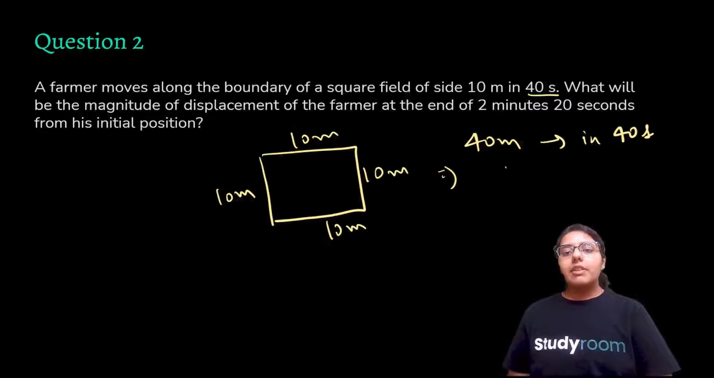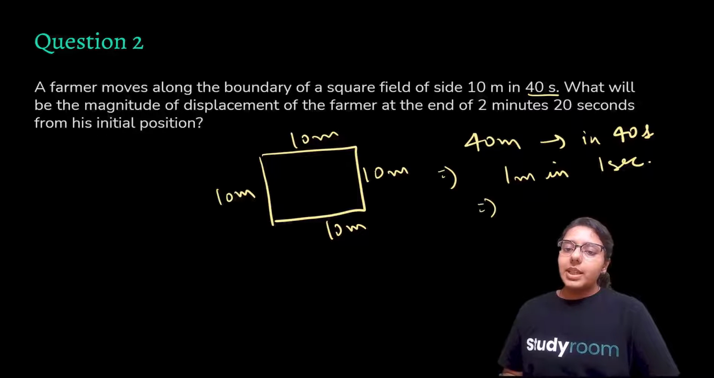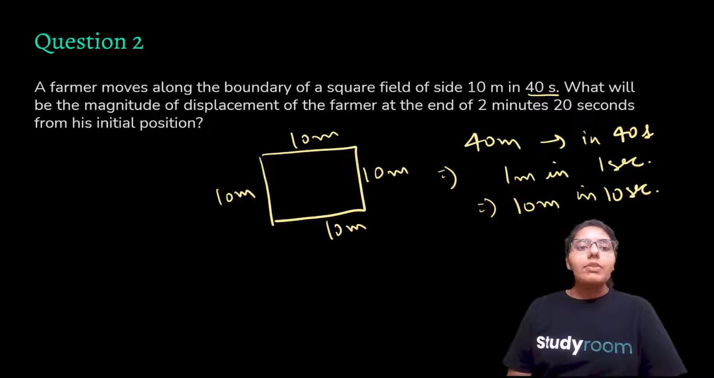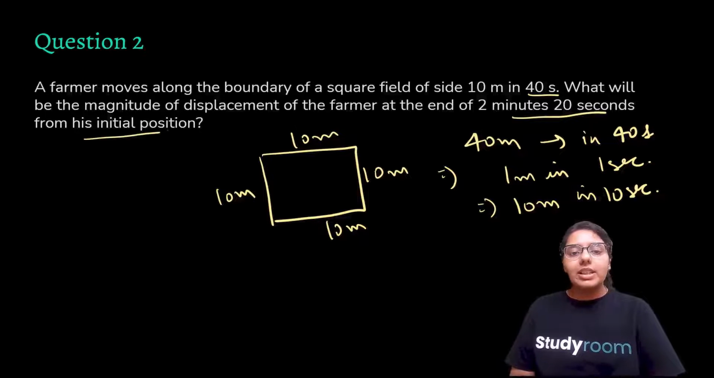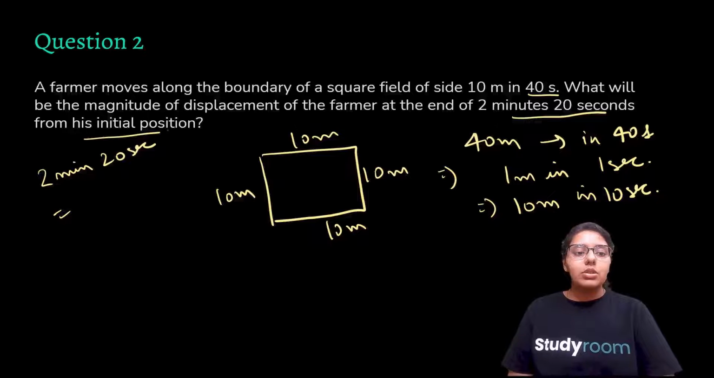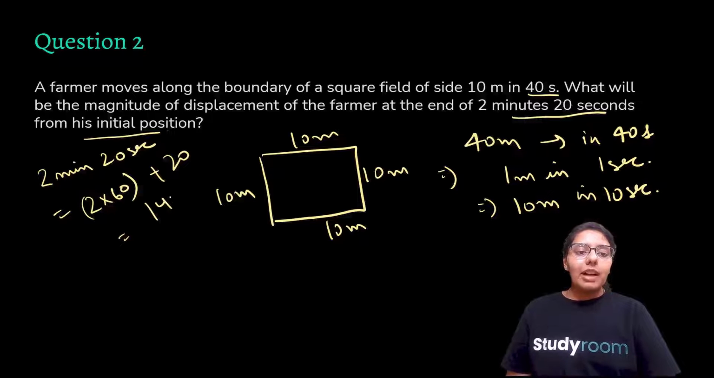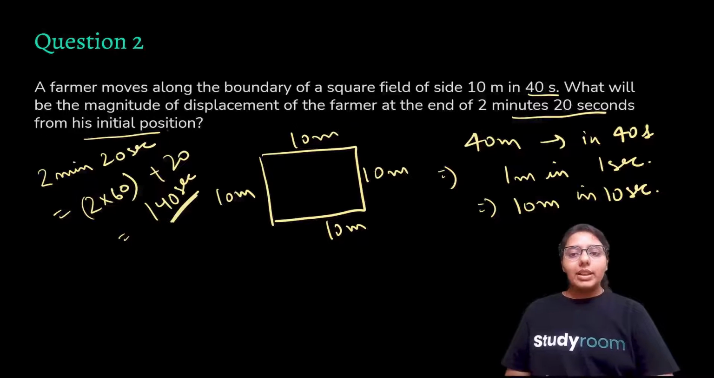Moving further, question 2. A farmer moves along the boundary of a square field of side 10 meters in 40 seconds. Square field, so all sides are equal. So he is covering 40 meters in 40 seconds, because he is covering the whole square field in 40 seconds. This means that he will cover 1 meter in 1 second. Which means that he will cover 10 meters in 10 seconds, from the unitary method.